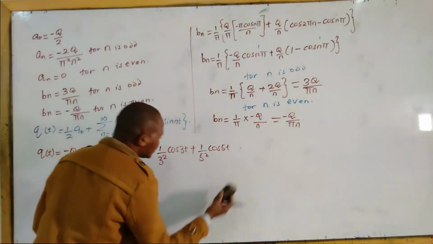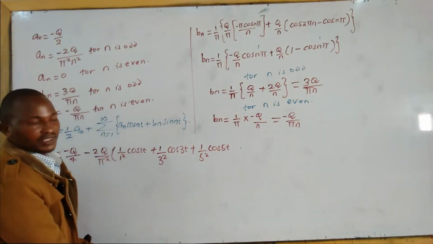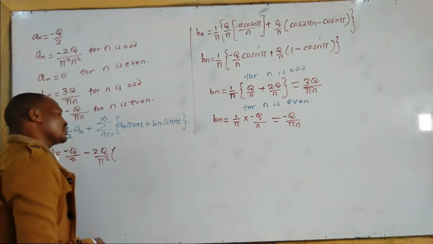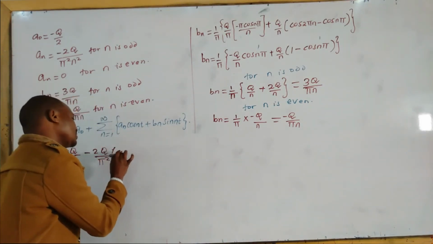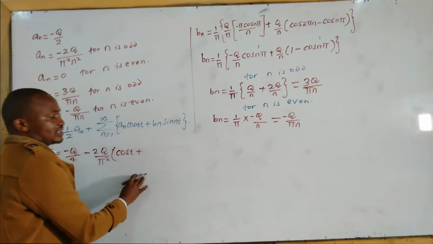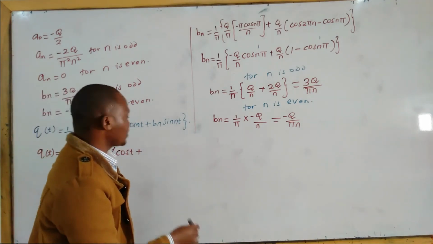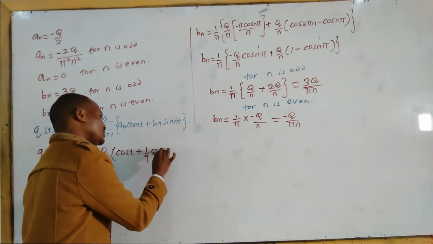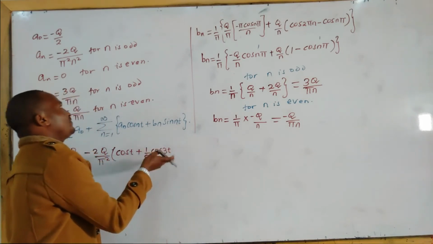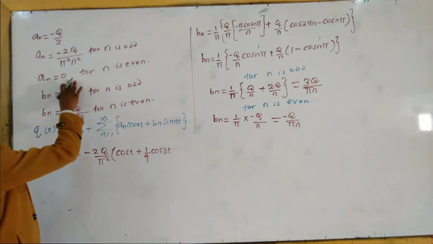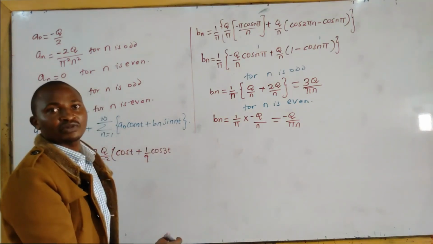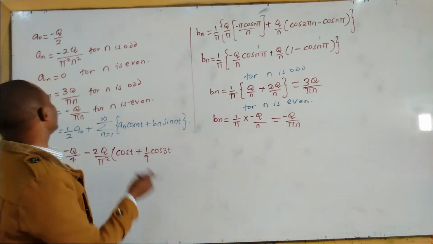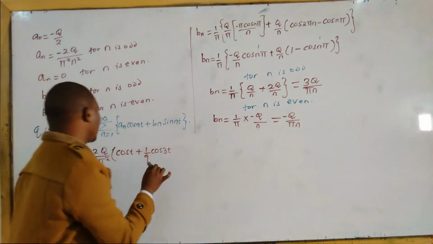Therefore, of course 1 over 1 squared is simply 1, so we don't need to write it like that. 1 over 1 squared is 1, cos t, plus the next one is 1 over 3 squared, which is 1 over 9, cos 3t. Even ones are equal to 0, so we cannot say 1 over 2 squared, because for n even, the value of an is equal to 0.